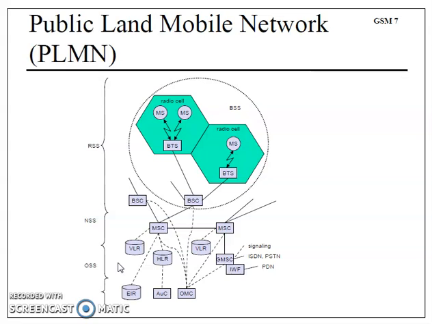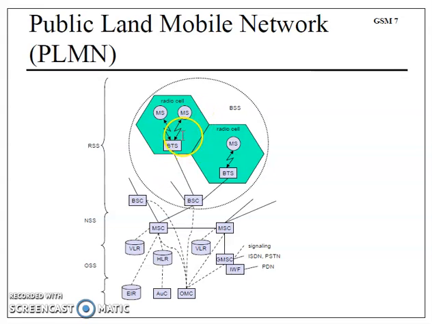This architecture consists of three basic parts: RSS, NSS and OSS, radio subsystem, network subsystem and operation subsystem. In the architecture, this green part is one cell, another cell. So a number of cells can be there. As it is a cellular network, a larger area can be divided into small cells.